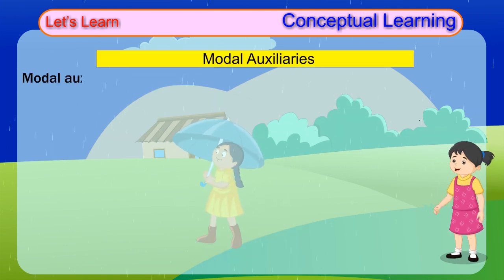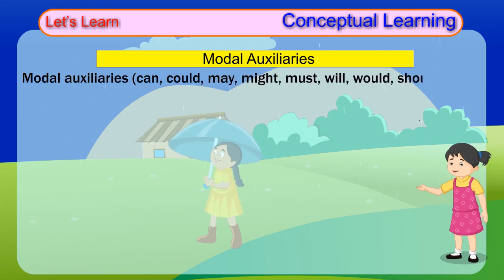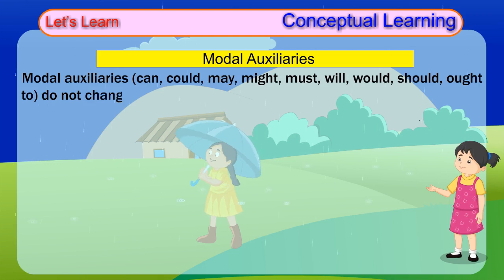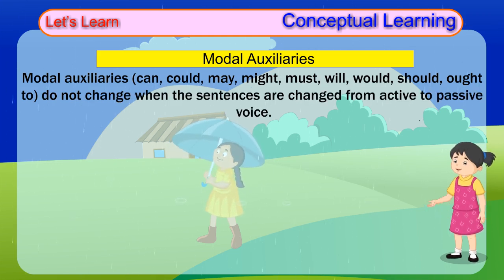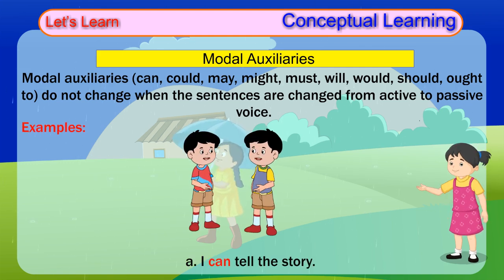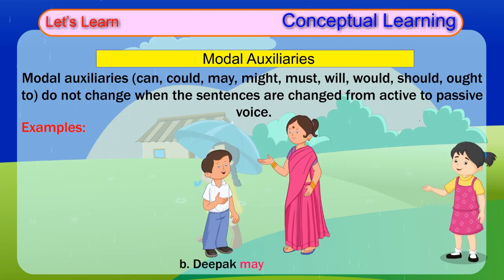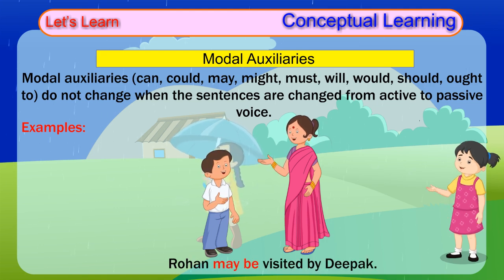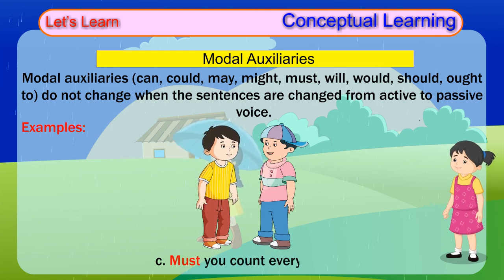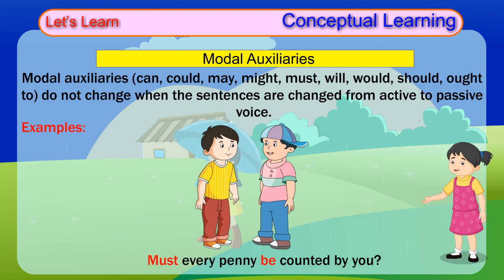Modal auxiliaries. Modal auxiliaries can, could, may, might, must, will, would, should, ought to, do not change when the sentences are changed from active to passive voice. Examples: A. I can tell the story. The story can be told by me. B. Deepak may visit Rohan. Rohan may be visited by Deepak. C. Must you count every penny? Must every penny be counted by you?